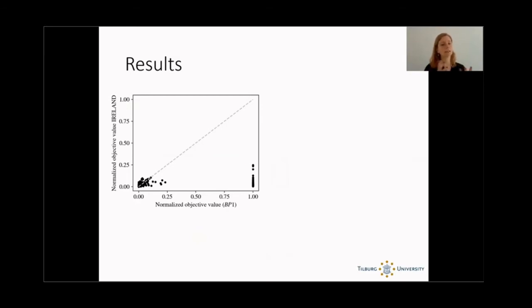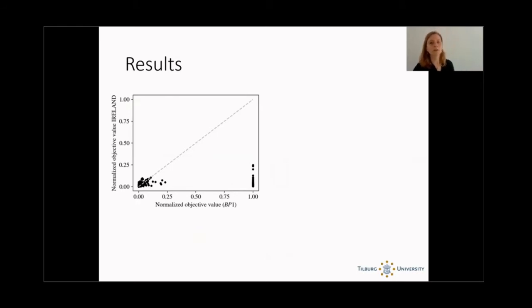You see that there is a cluster of data sets for which Ireland is better. There's a cluster of data sets for which the original integer program was better. But most striking here is this pile all the way on the right. Now these are data sets where the original integer program ran out of memory, so it could not find any solution at all, and that's why we assigned it an objective value of 1. Ireland, however, was able to find a solution for these data sets.